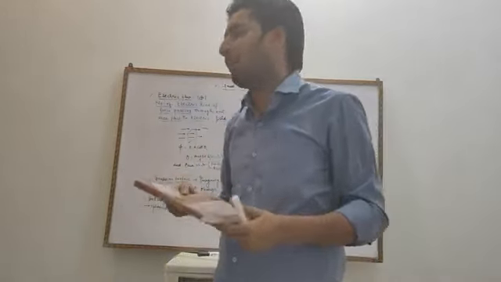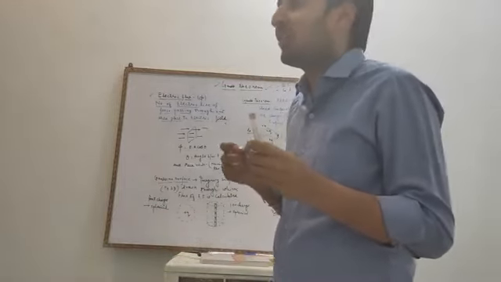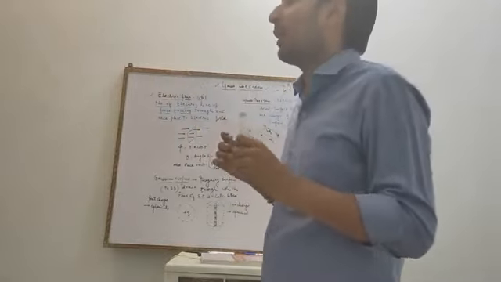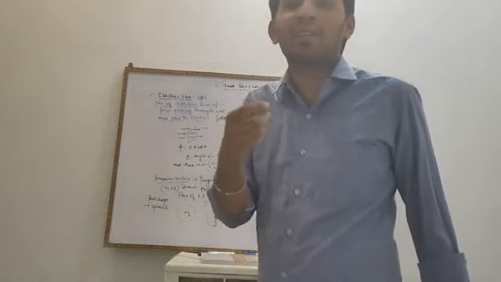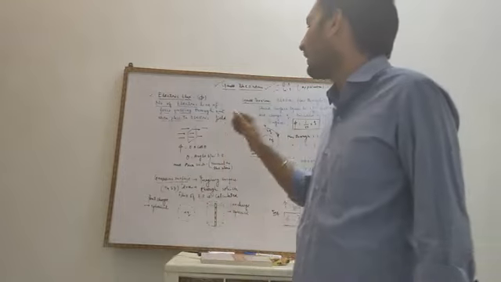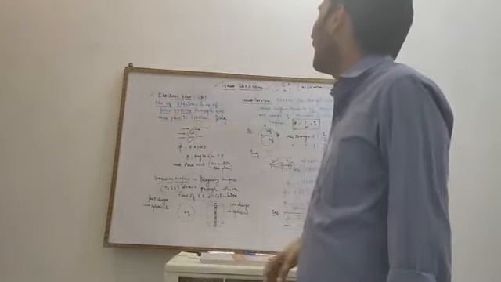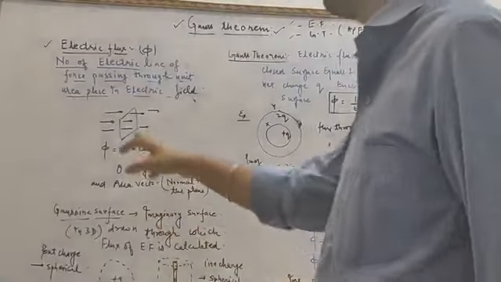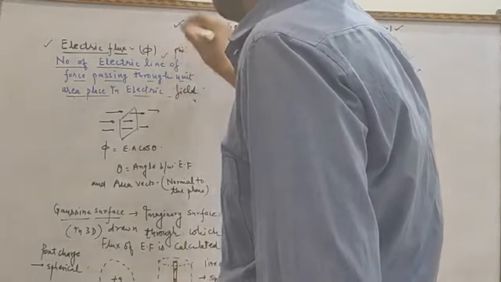A very good example, to say in jest, is when we watch the Baahubali movie and see how many arrows hit a warrior. Suppose 100 arrows were fired and 30 arrows hit a person; then the measure of electric flux for that person will be 30. So here also the number of electric lines of force passing through a unit area held in that surface or held in an electric field gives the value of electric flux. It is denoted by phi.